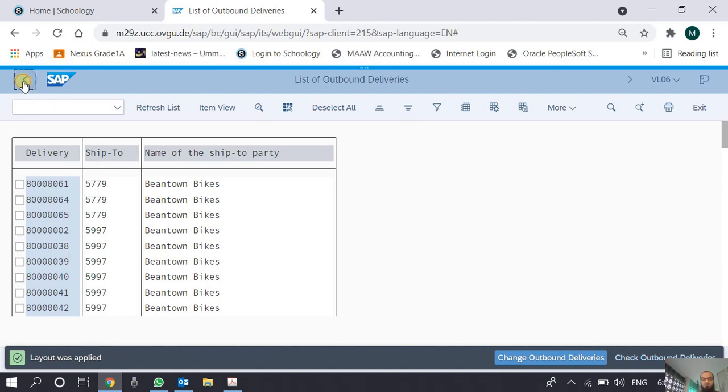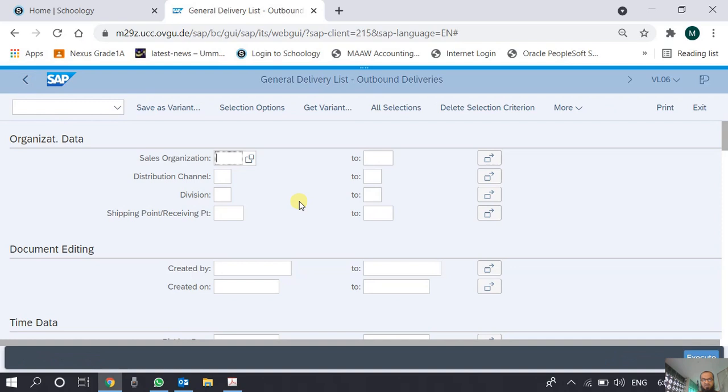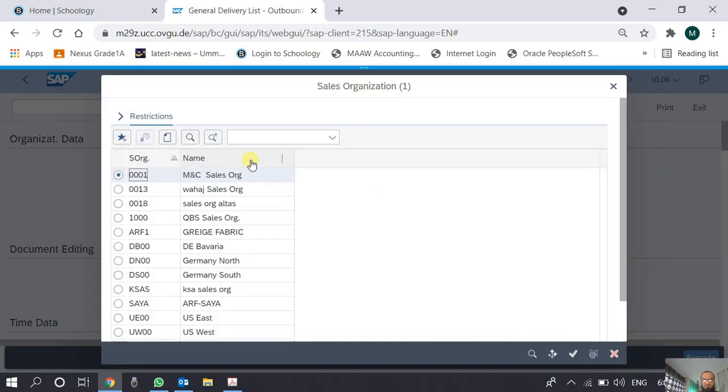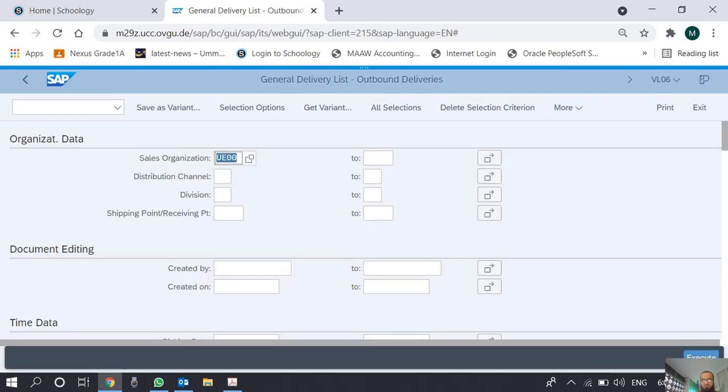So we go back and now we apply some filters. For example, if I apply this filter of UE00, which is the code for sales organization US East, let's locate it here, UE00, and then I execute it.